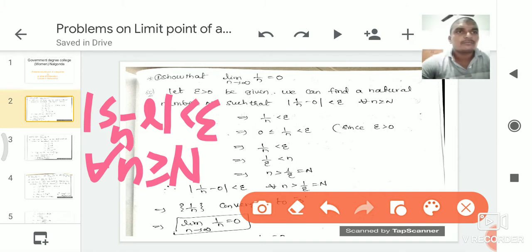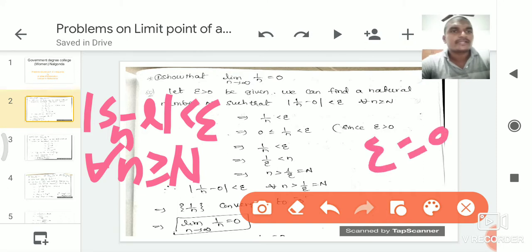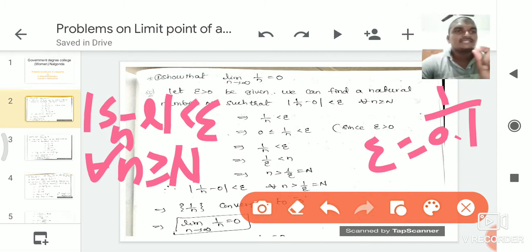Then 1 by epsilon, 1 by 0.1, is nothing but 10, that is a natural number. So if there exists a natural number N such that mod Sn minus L less than epsilon, then we say that Sn converges to the real number L. Here the natural number is 1 by epsilon.